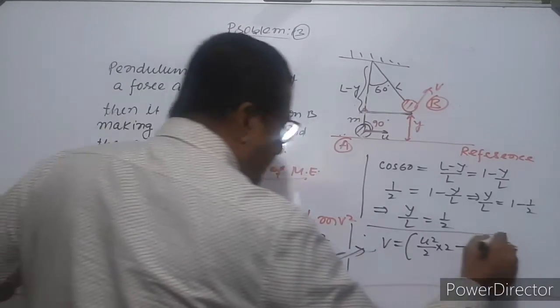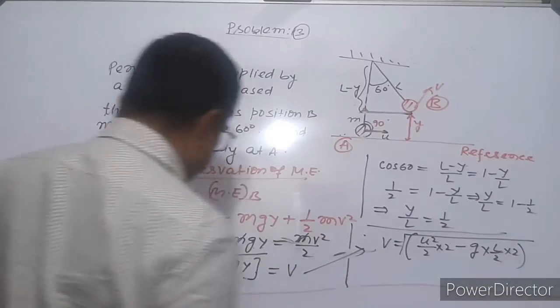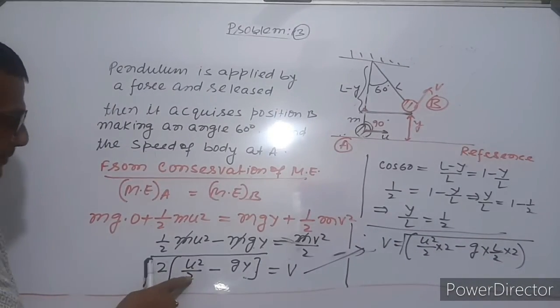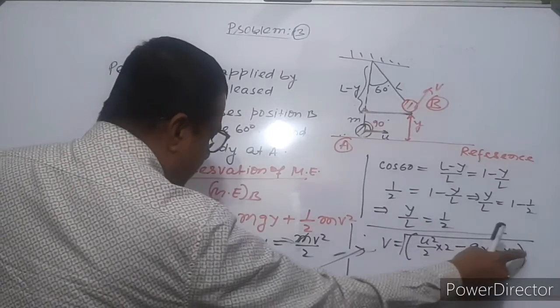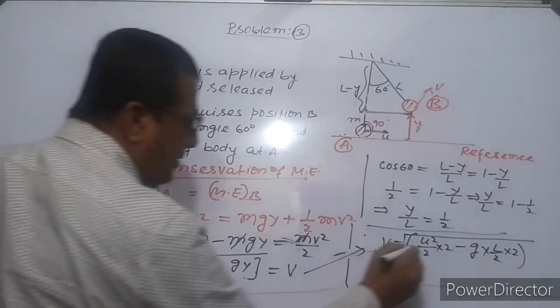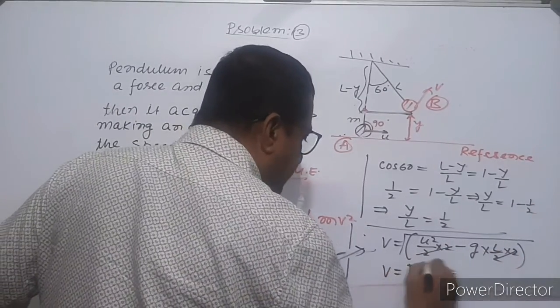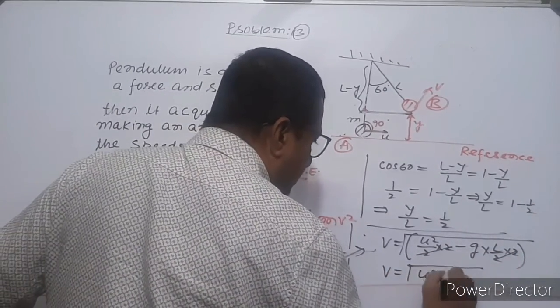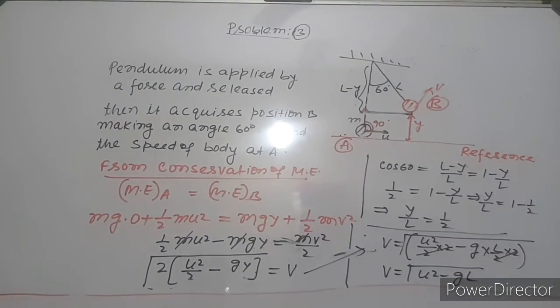The 2 will be cancelled, so the speed at that position will be the square root of u square minus gL. I think it is clear?